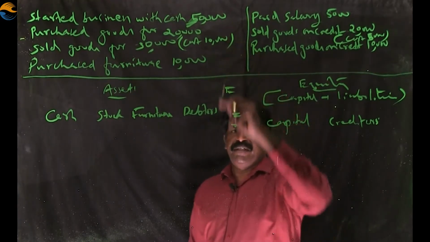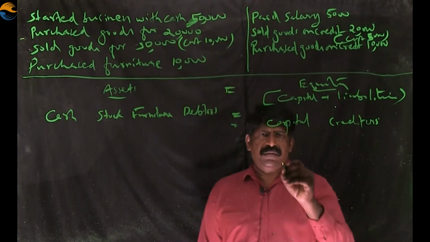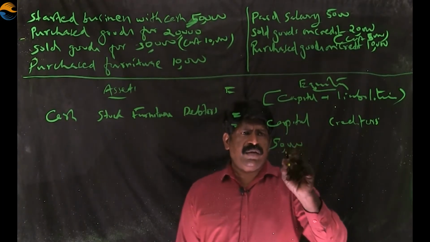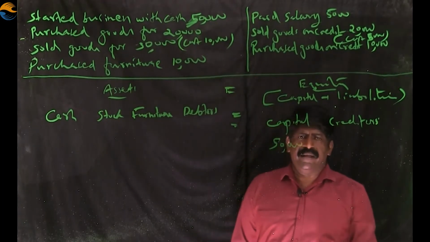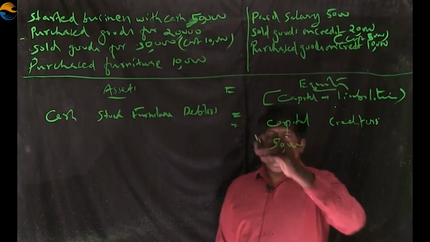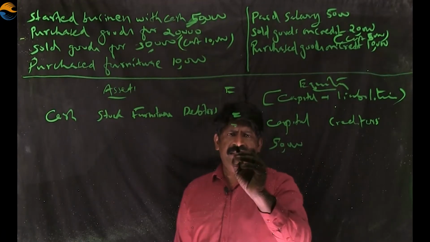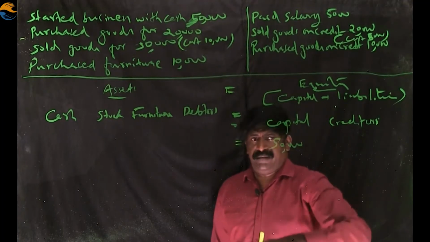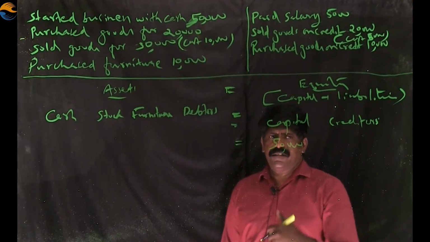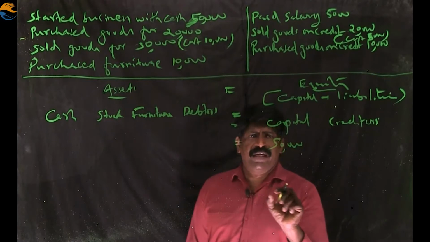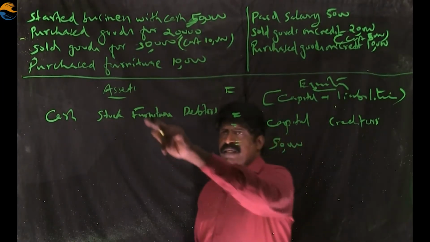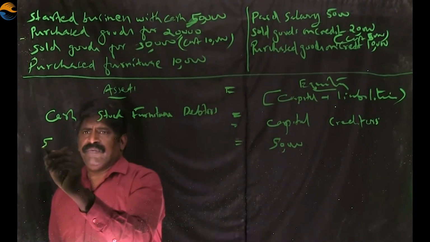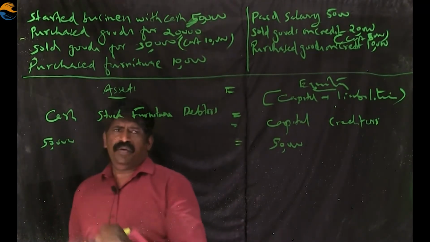Here we introduced 50,000 into the business. So there is capital 50,000. I wrote it behind the heading capital. When we introduce money into the business, there is capital. The invested money is there in the business. It exists in the business in the form of cash. So cash is an asset as it is in the business now. I am writing 50,000 below cash.